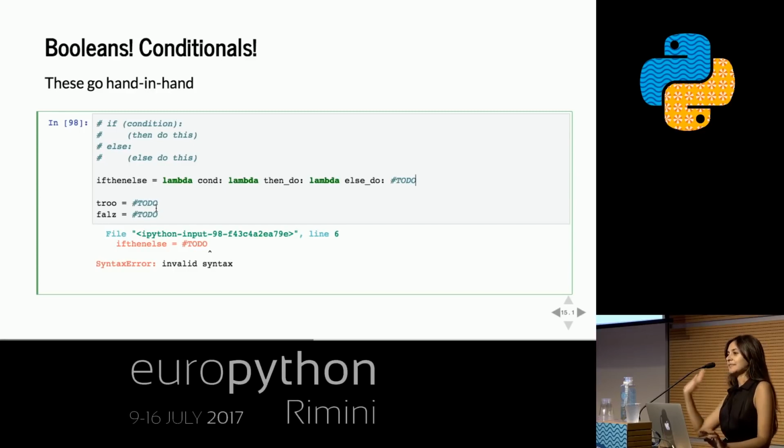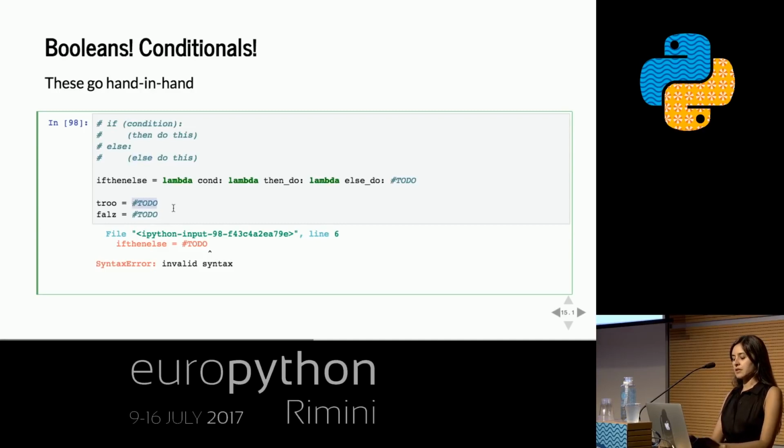Okay, let's forget about what the something is for now and go back to booleans. I'm just naming them true and false here so as not to mess with our Python words, even though the lowercase shouldn't mess with it. But anyway, it's also more fun to spell things wrong. True should be a thing that when it sits here, it should pick this branch, right? And false should be a thing that when it sits here, it should pick this branch.